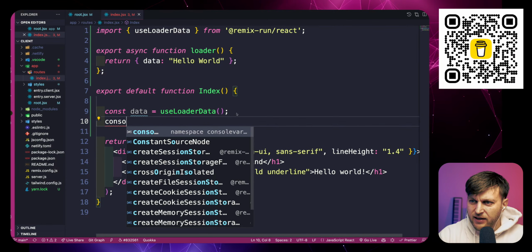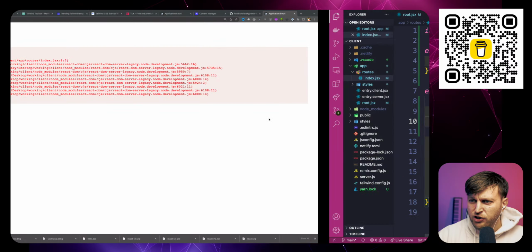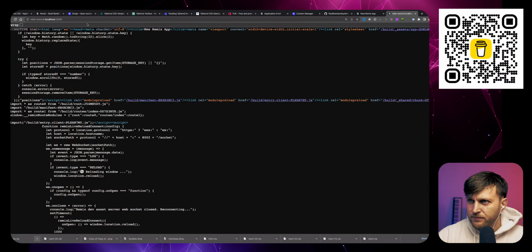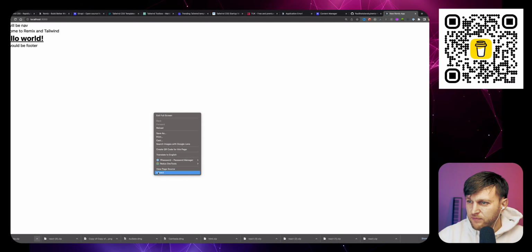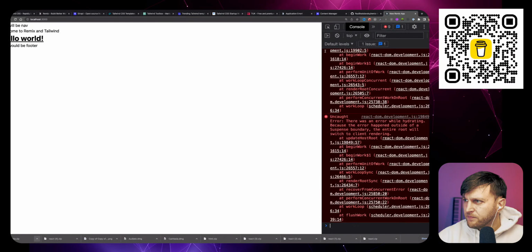And then let's console log and see what we get. So basically you have this loader function that allows you to get the data. So let's check it out. Let's refresh, inspect, not view page source. You inspect, console log.